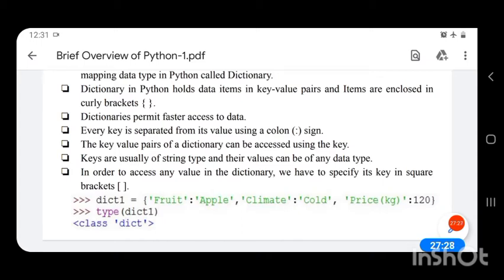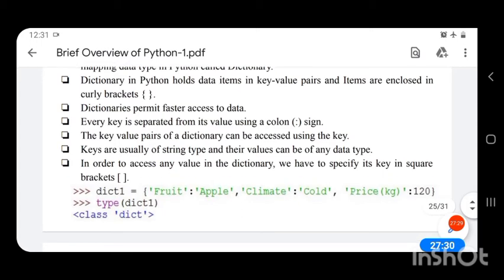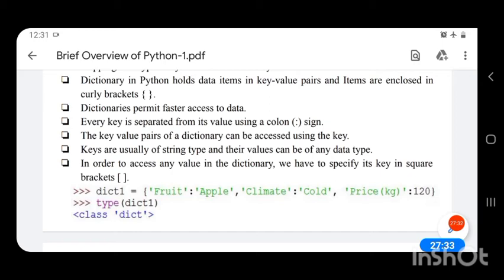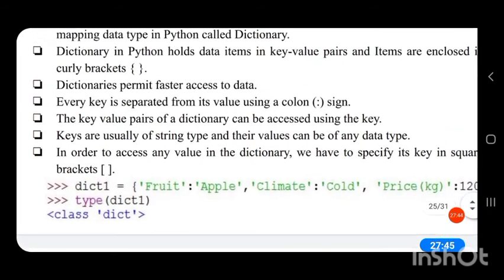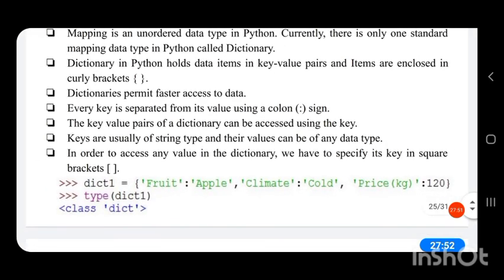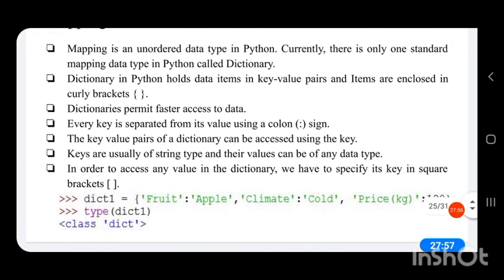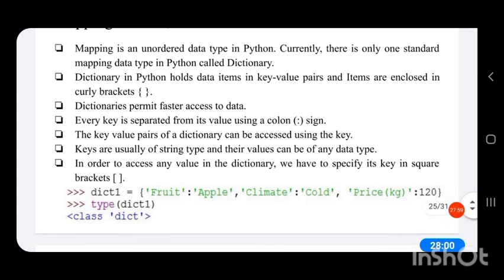Here type is a function and dict1, the variable, is the parameter. It returns class dict, that is, this variable is of the data type dictionary.